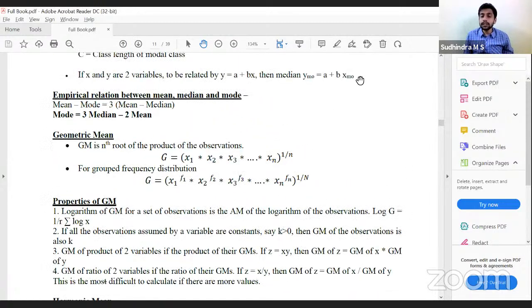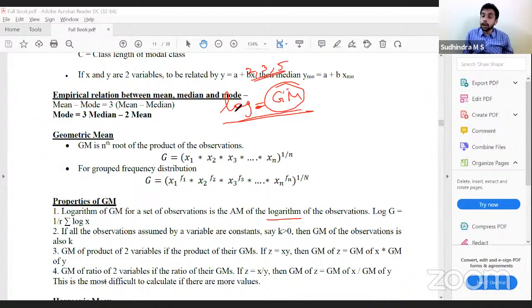So what are the properties of the geometric mean? These properties are very important. Okay, I have calculated the geometric mean. If I apply log on this geometric mean, the logarithm of the geometric mean would be the arithmetic mean of the logarithms of the observations. For example, I have calculated the geometric mean of 2, 3, and 5.